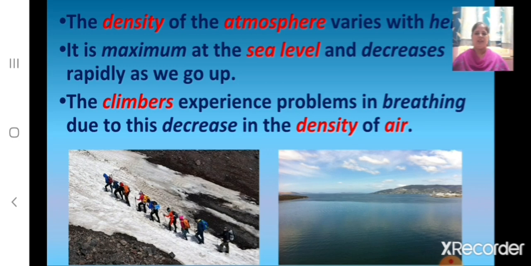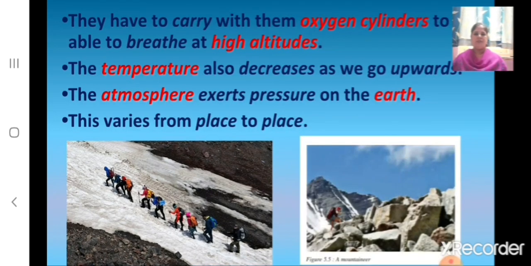Children, this means that the density of the atmosphere is not the same throughout. At the sea level, it is maximum, and as we go up, it decreases rapidly. So the climbers face problems in breathing. Why? Because there is a decrease in the density of air as we go upwards. And they have to carry oxygen cylinders with them to be able to breathe at high altitudes.